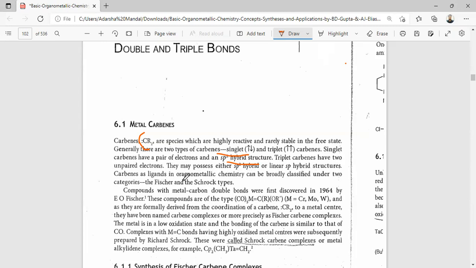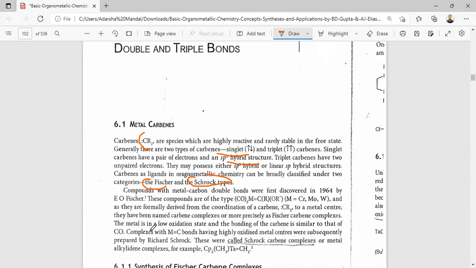Carbenes as ligands in organometallic chemistry can be broadly classified under two categories: one is the Fischer carbene, another is the Schrock carbene. Compounds with metal-carbon double bonds were first discovered in 1964 by E.O. Fischer. These compounds are of the type (CO)5M=CR2, where M is chromium, molybdenum or tungsten, and they are formally derived from the coordination of the carbene CR2 to a metal center. They have been named carbene complexes, or previously Fischer carbene complexes.